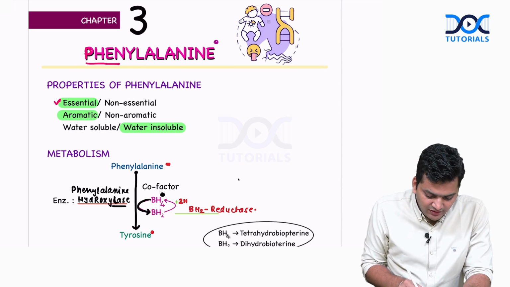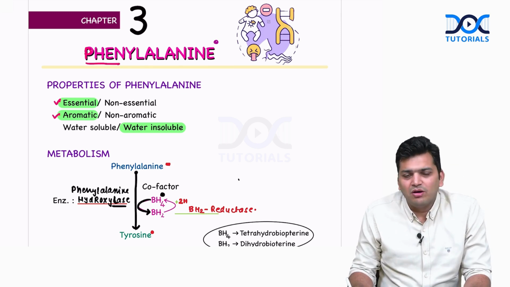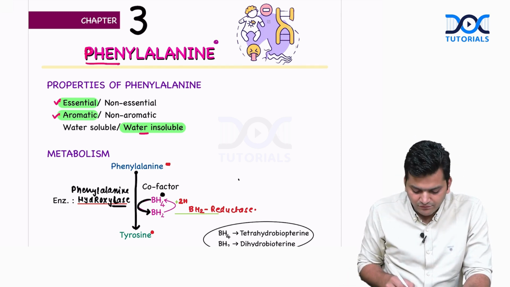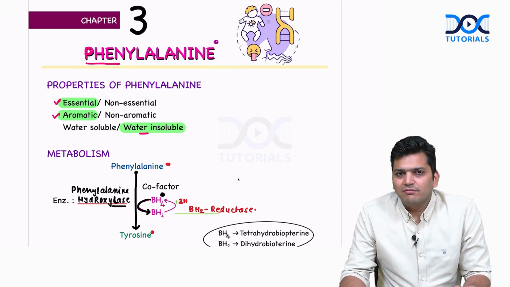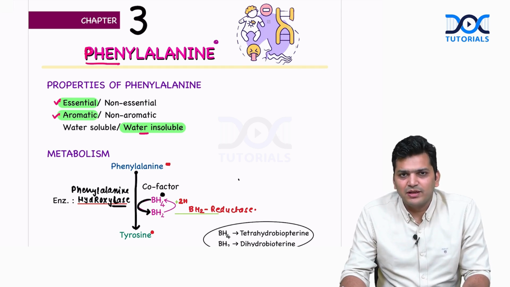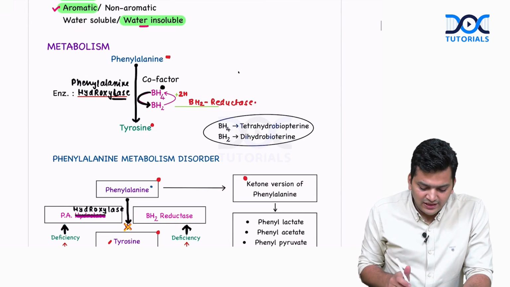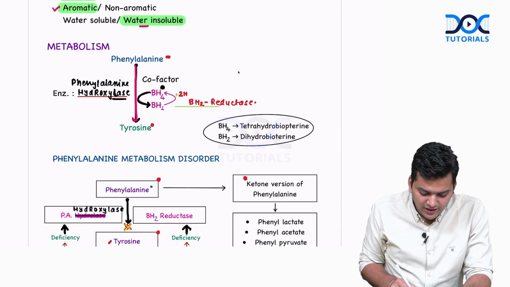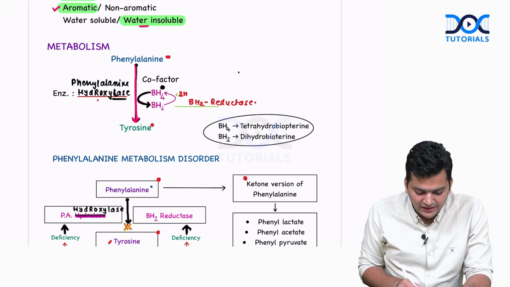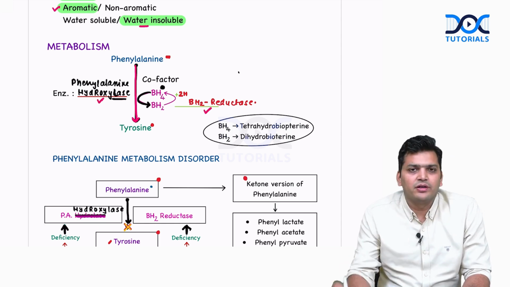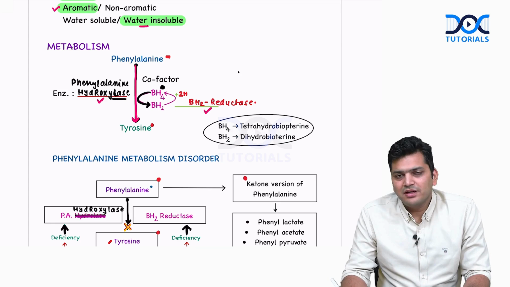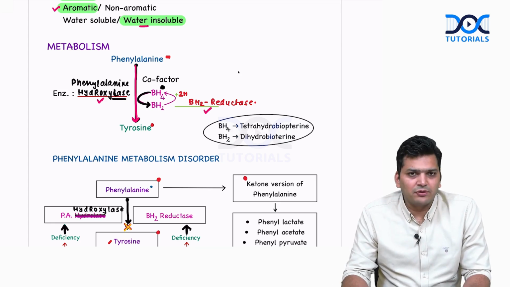Second, because fan in the name, it is going to be aromatic, and all the aromatic are water insoluble. Now, we know that tyrosine is a non-essential amino acid. The reason being, from phenylalanine, we can make tyrosine. So, the phenylalanine can be converted into tyrosine with the help of two enzymes. One is the phenylalanine hydroxylase and second is BH2 reductase. If these two enzymes are there, we can convert the phenylalanine to tyrosine.